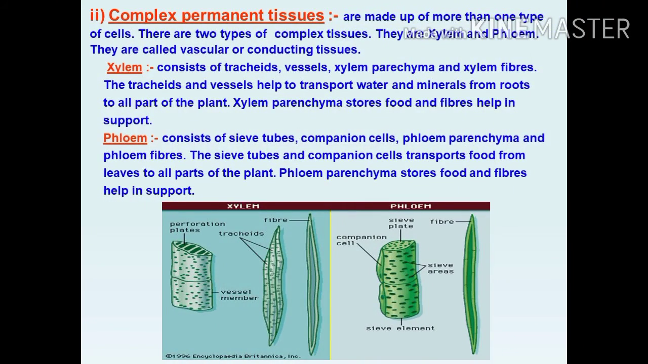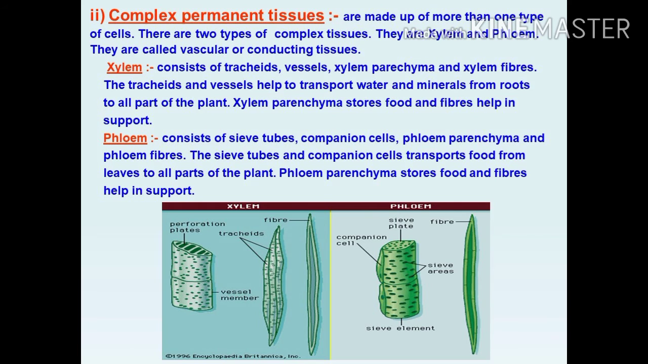Parenchyma, sclerenchyma and collenchyma are the examples of simple permanent tissue. Then let's see the complex permanent tissue. Permanent tissues are of two types. They are derived from meristematic tissues: simple permanent tissue and complex permanent tissue. Simple permanent tissues are parenchyma, collenchyma, sclerenchyma. Simple permanent tissue is made up of only one type of cell. Complex permanent tissue is made up of more than one type of cell.